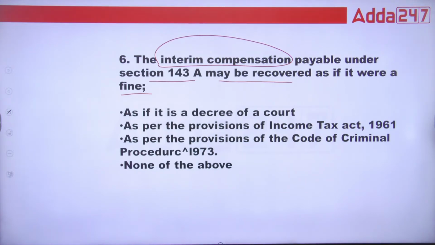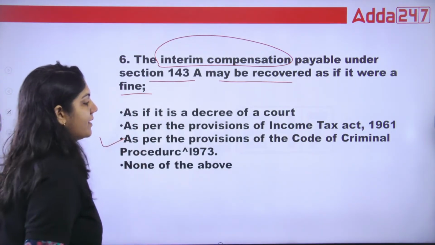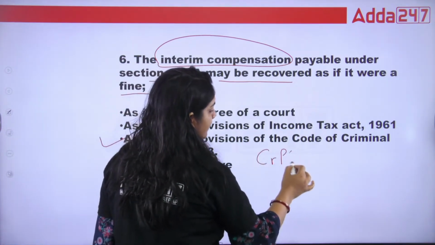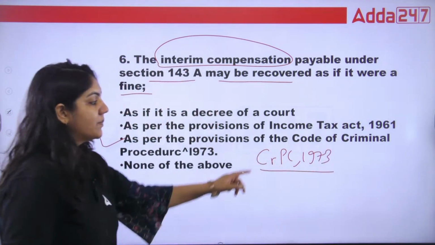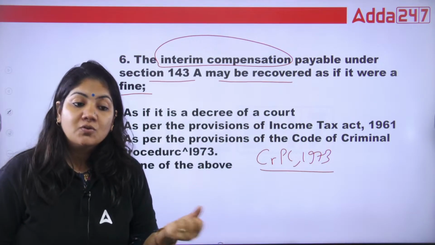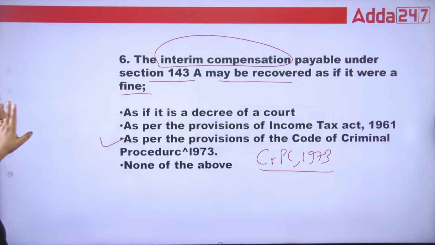Yes, class, what is the right answer? See, as we already know, CRPC, what is CRPC? Its short form is CRPC 1973. Under this act, the procedure will be followed under section 138 of the Negotiable Instruments Act. So that's why for the sixth one, this is the right answer.